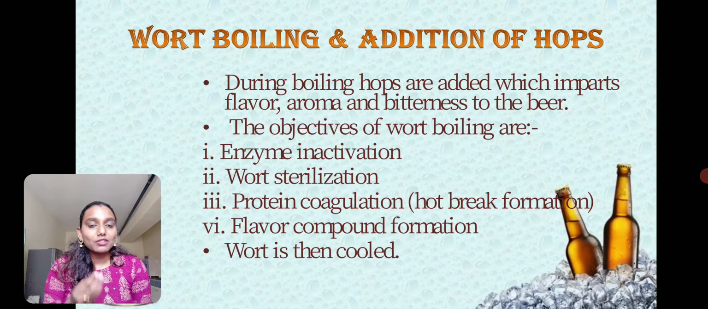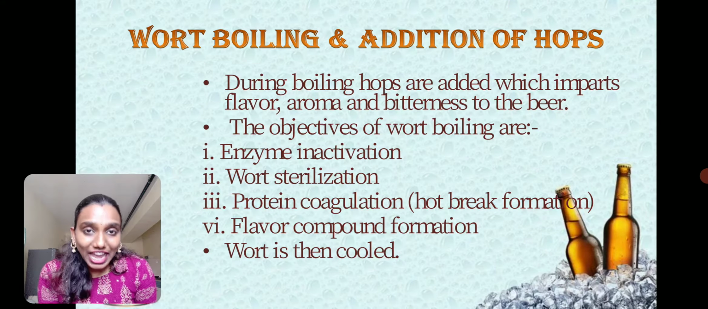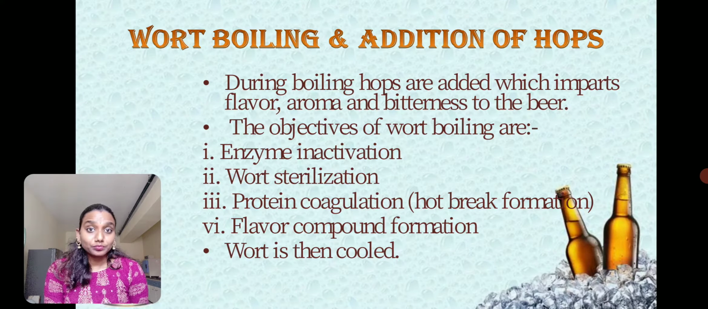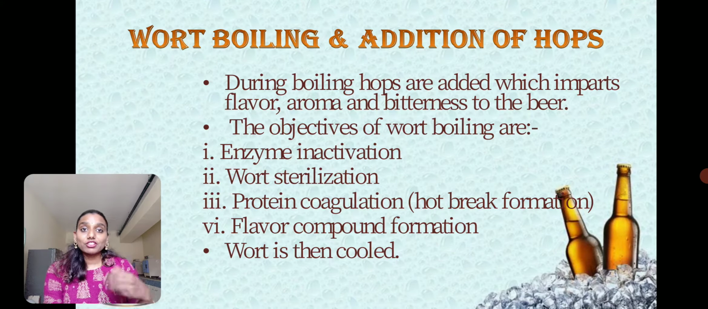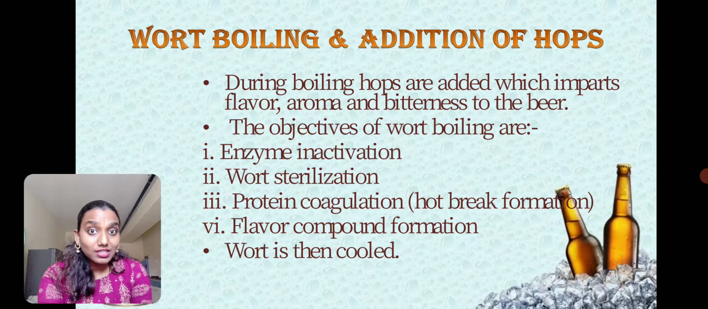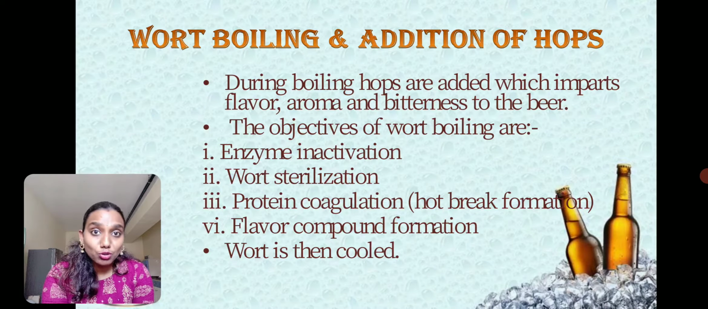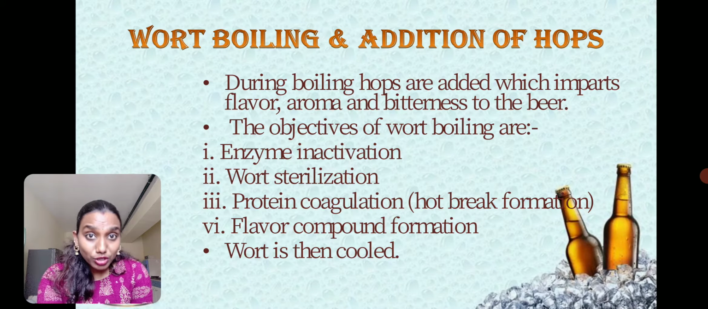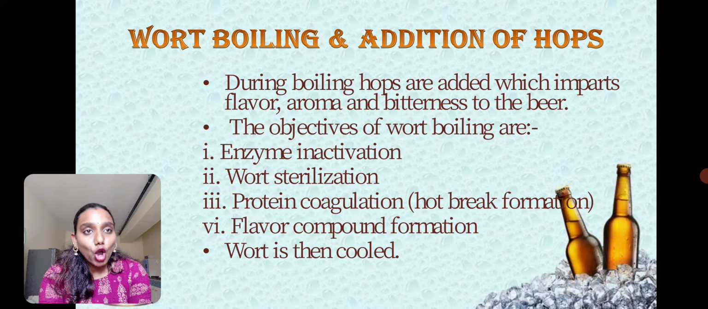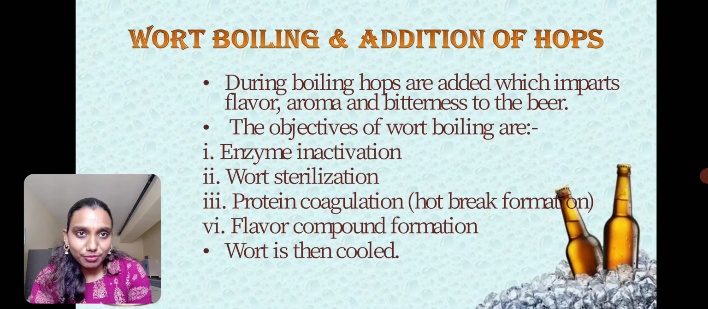Now this hops will have some amount of acids in it, alpha acids and beta acids, which will add flavor to the beer. Hops is the one which gives flavor to the beer. Alpha acids are called humulones and beta acids are called lupulones, which add flavor to the beer, and they also add slight bitterness to the beer. So therefore hops are added, which is a very important component for the production of beer.